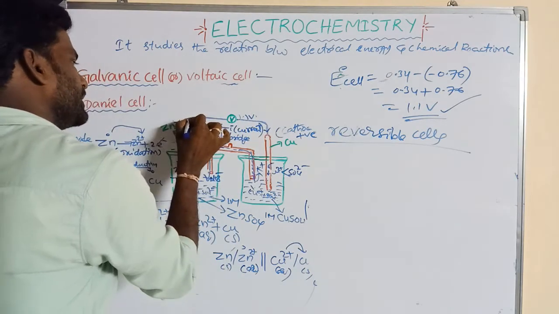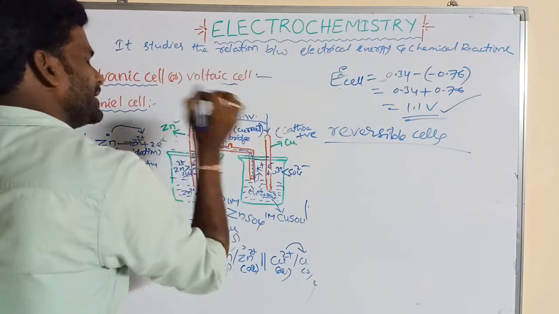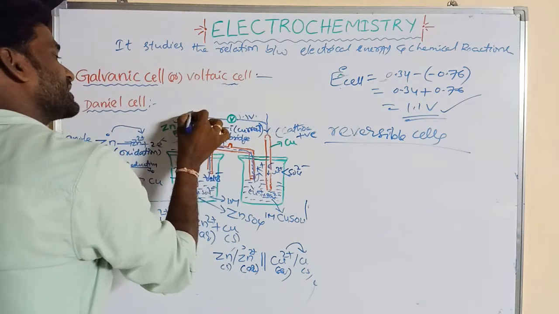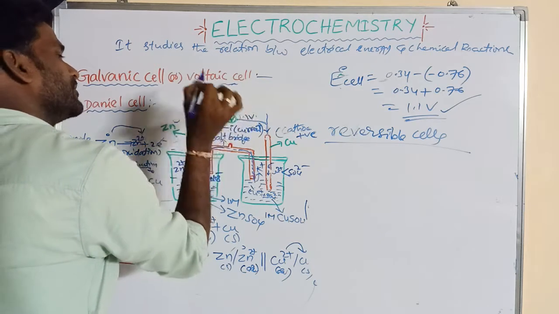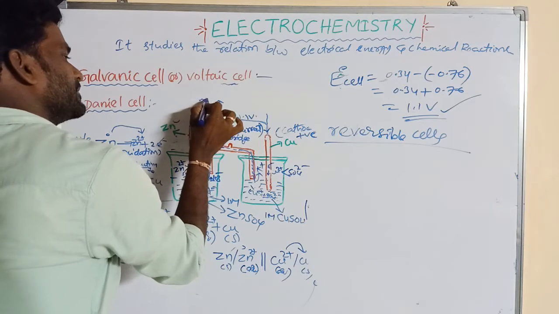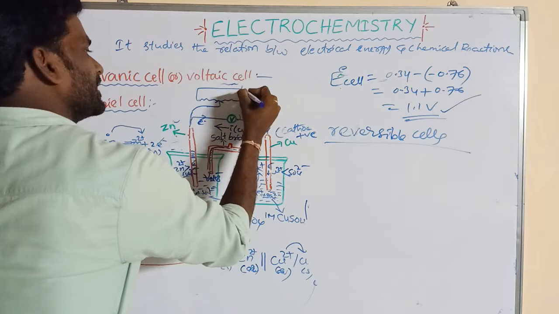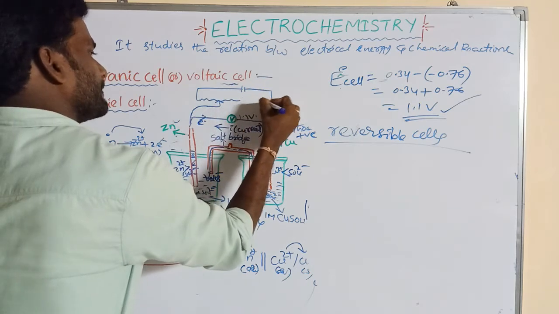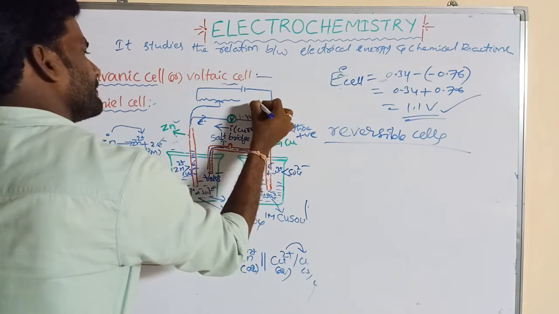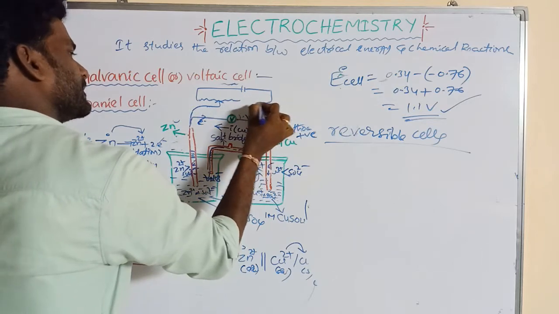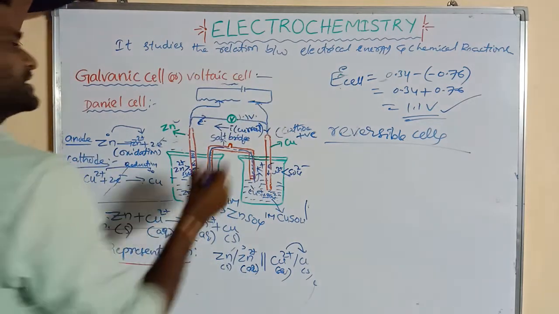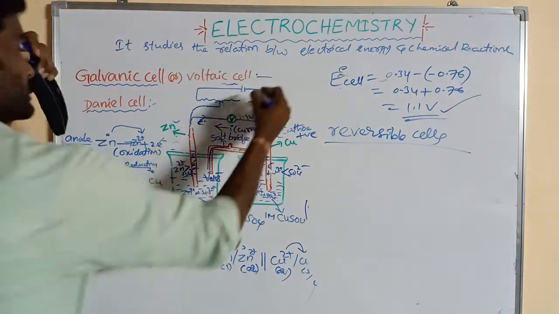Now this Daniell cell is connected with an external battery. This is the external battery.